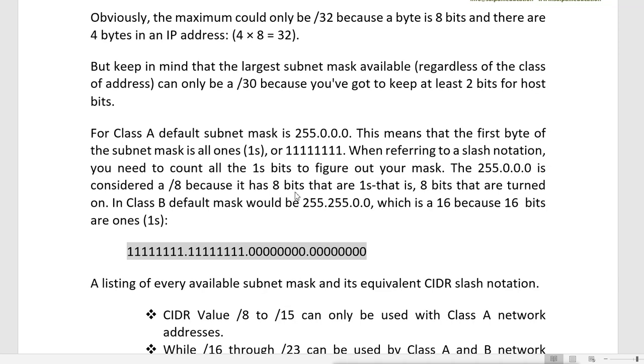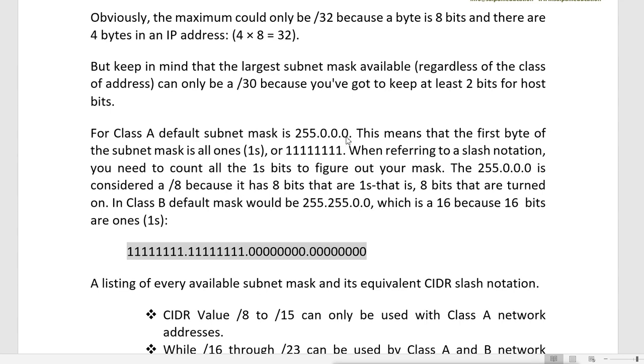Obviously the maximum can only be /32, because remember, the subnet mask is also a 32-bit address. If you enable all the bits in the subnet mask, you go up to /32, because a byte is 8 bits and there are 4 bytes in an IP address, and 4 multiplied by 8 is 32. But keep in mind that the largest subnet mask available, regardless of the class of address, can only be /30, because you have to keep at least 2 bits for host bits. For class A, what is the default subnet mask?